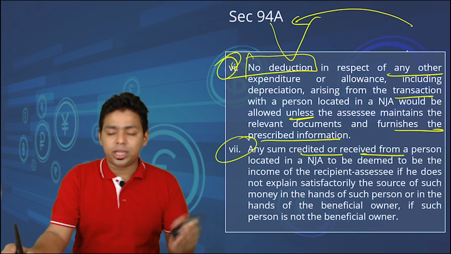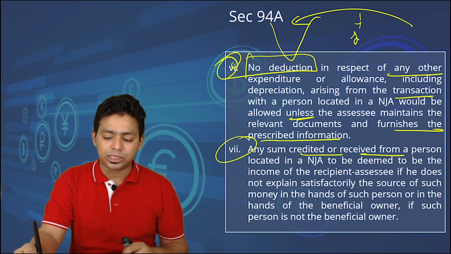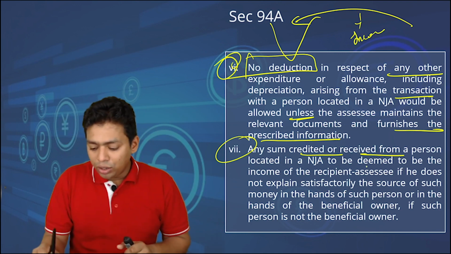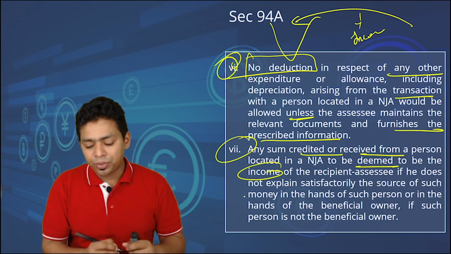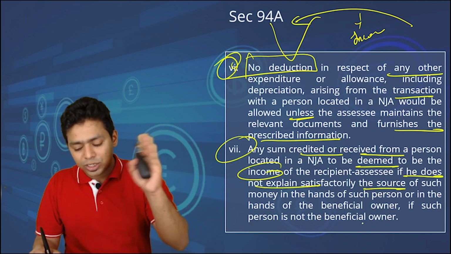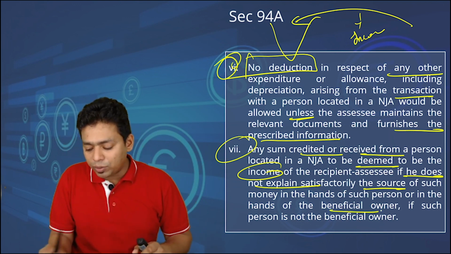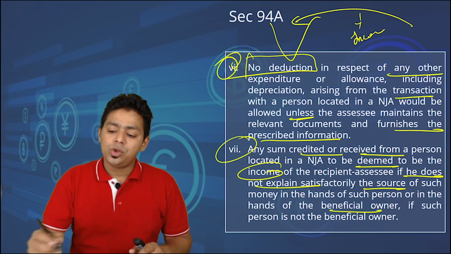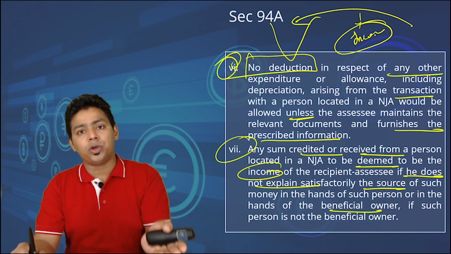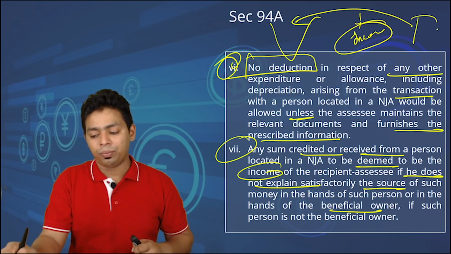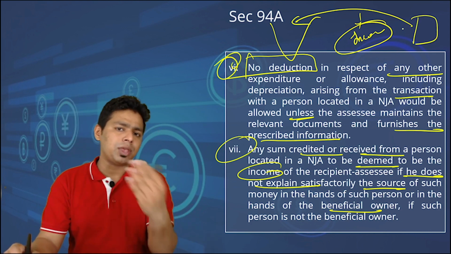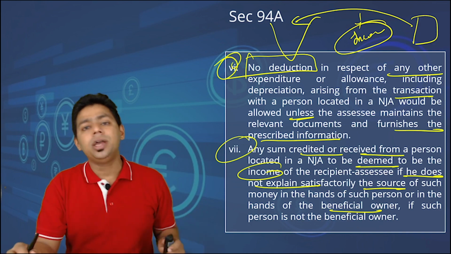Any sum credited or received from a person. So what is the nature of this receipt? We don't know. By default it will be considered as income. Okay. Any sum credited or received from a person located in NJA is to be deemed to be income. It is the deemed income of the recipient assessee if it does not explain to the satisfaction the source of such money in the hands of such person, or in the hands of the beneficial owner if such person is not a beneficial owner. So by default it will be income. If you want to prove it otherwise, you have to give all the possible documents, and if you give the document, then matter is solved. Okay, because ultimately we were not able to get the information. If you get the information, then we will consider something else. Without your information, we will deem this as income.